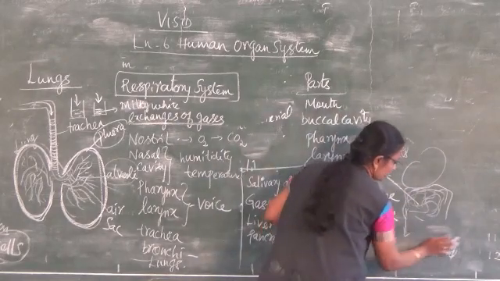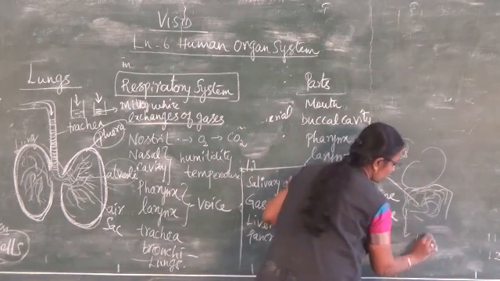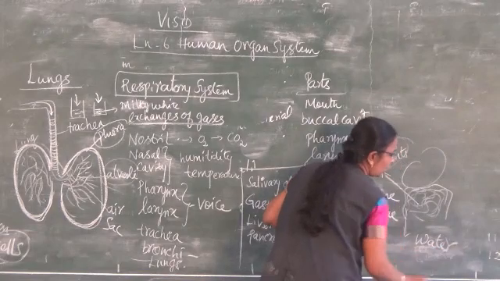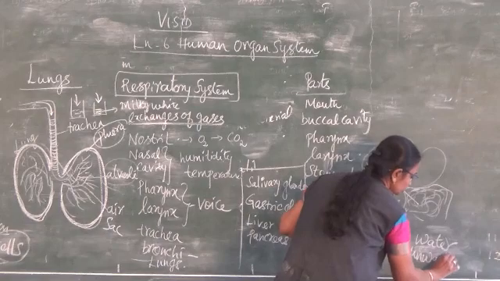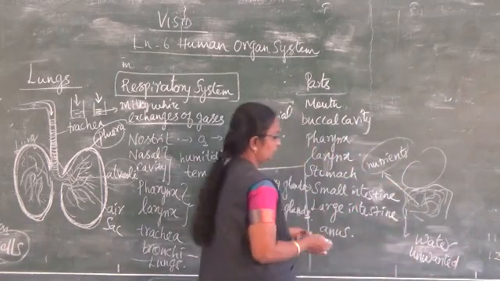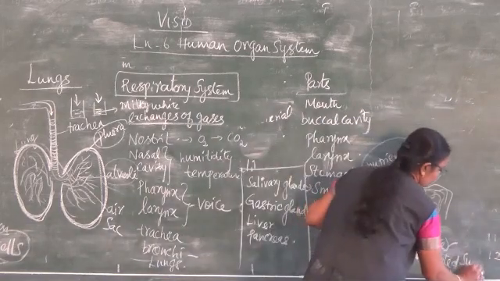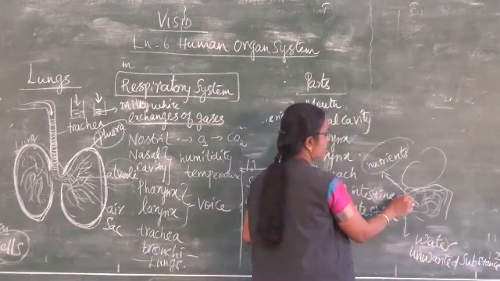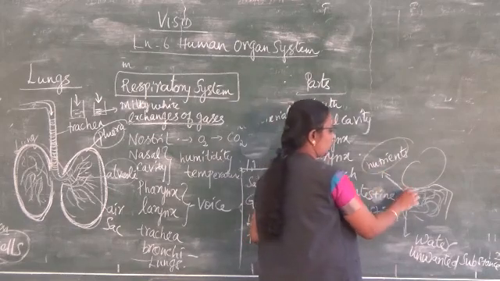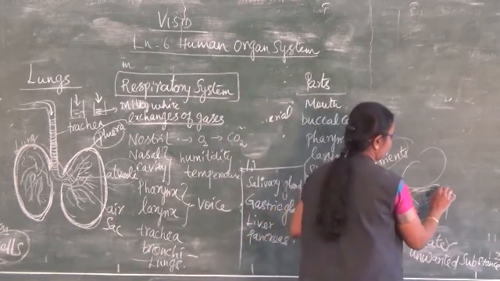Then the large intestine, what does it do? It will absorb the water and separate the wanted food from the unwanted substance from the food. So the small intestine absorbs the nutrients and makes them mix along with the bloodstream.